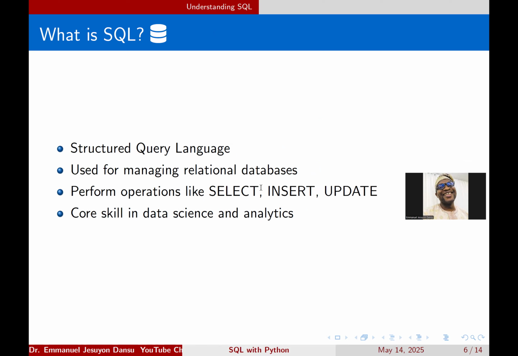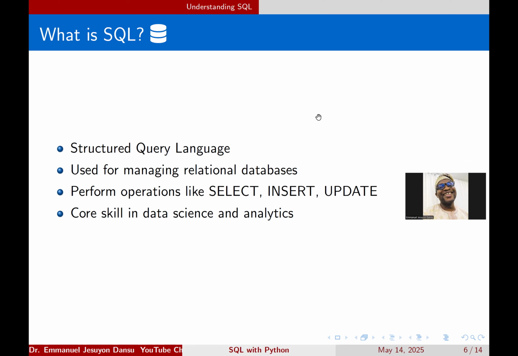Okay, now we are back with SQL, where of course we talked about databases, because the whole idea of SQL is from databases: storing data, retrieving and managing data. Now, SQL is Structured Query Language, like I said before. You can say it as S-Q-L for short, or you can also say "sequel"; some people call it that. It is used for managing relational databases. By the way, we've already said that relational databases are databases arranged in rows and columns in tables, right? And in SQL, we can perform operations like select, insert, update, and things like that.